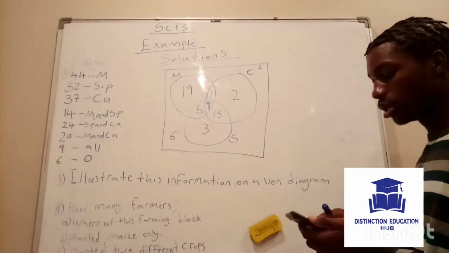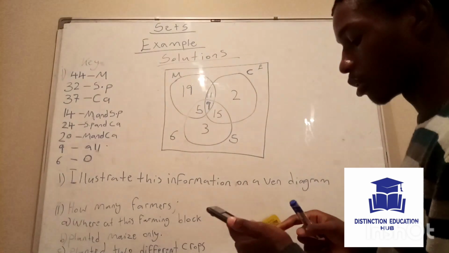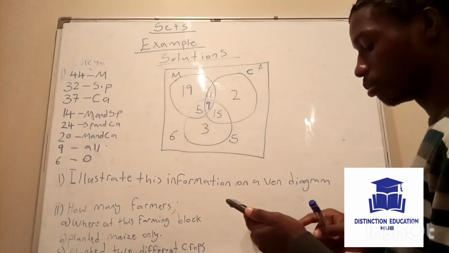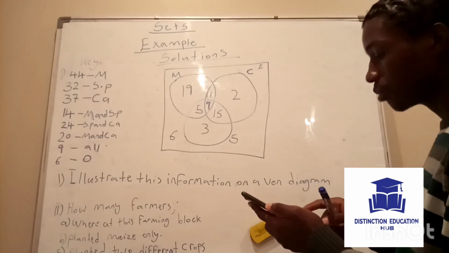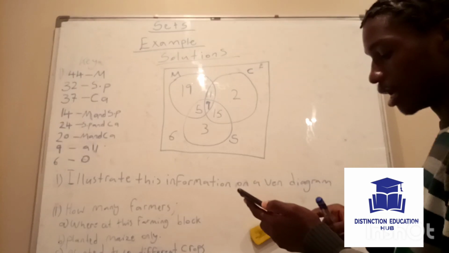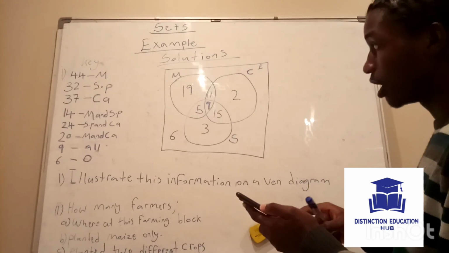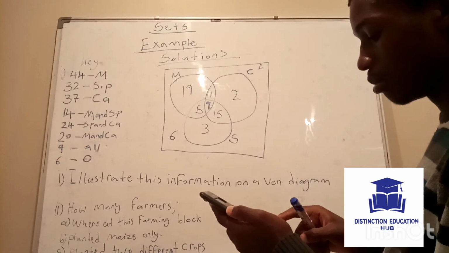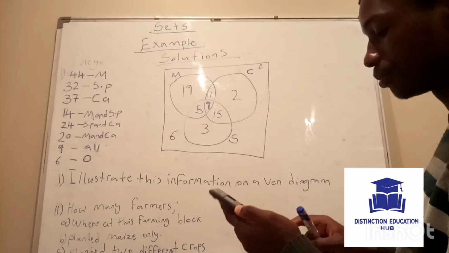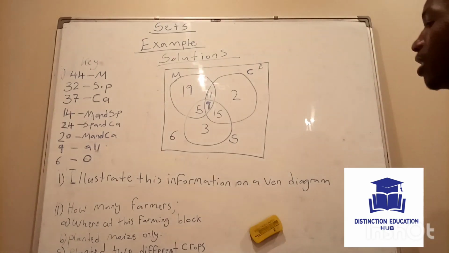So we are going to say 6 plus 3 plus 15 plus 5 plus 9 plus 11 plus 2 plus 19, and you get 70.